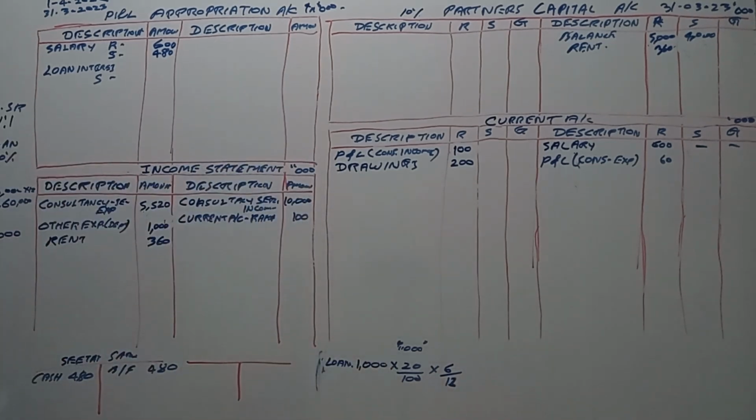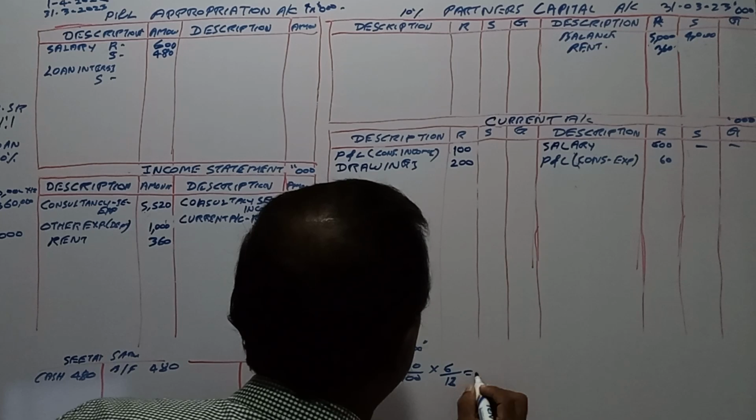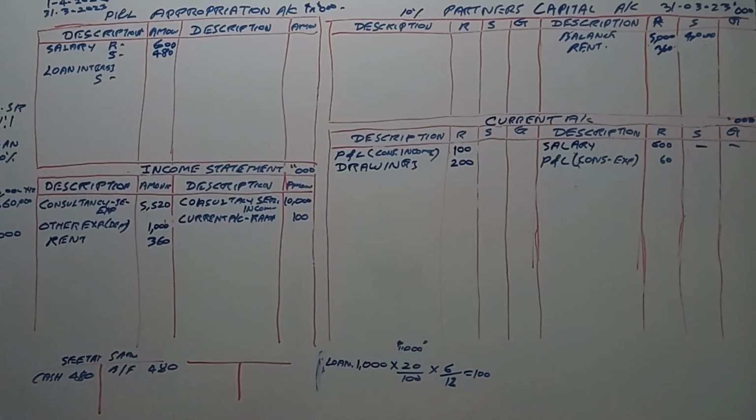So 1000 into 0.2 is 200,000, divided by 2, this 100,000 is the interest, right?